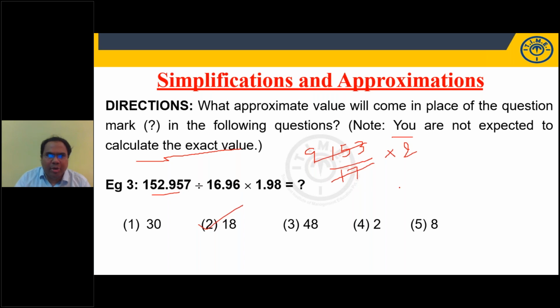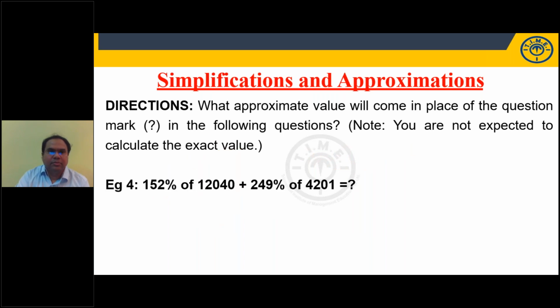Okay, 17.8? No. Why 17.8? Don't do this. Someone is saying 17. Don't do this. Right? We can say it is 18 because options won't be so close in approximation. Right? Let me take one more example. Try this. Try this, students. Let's see who will answer.